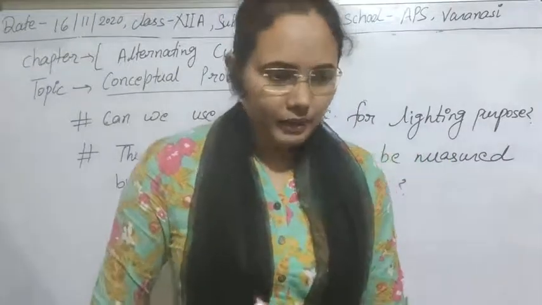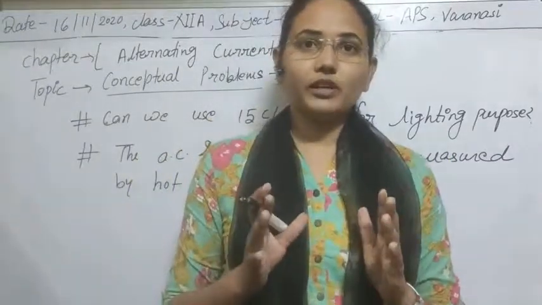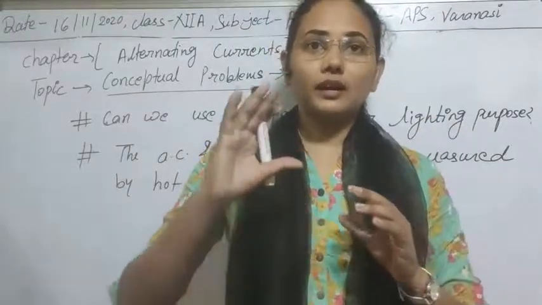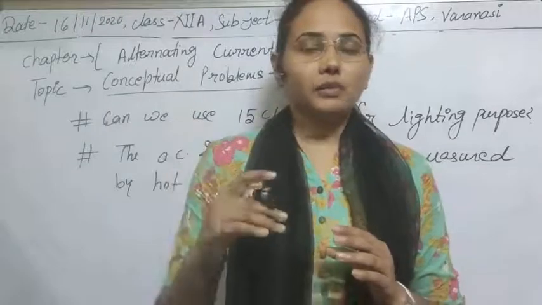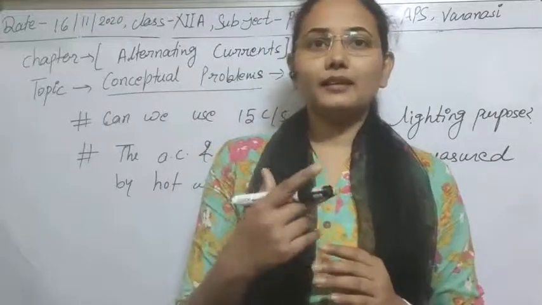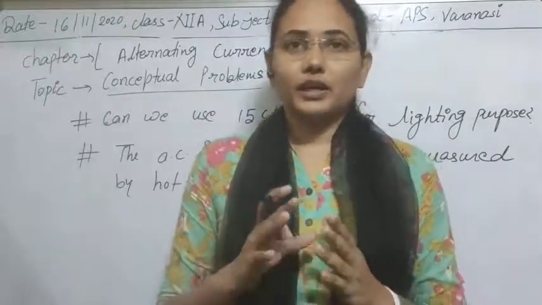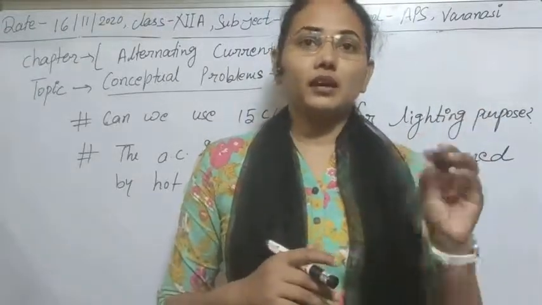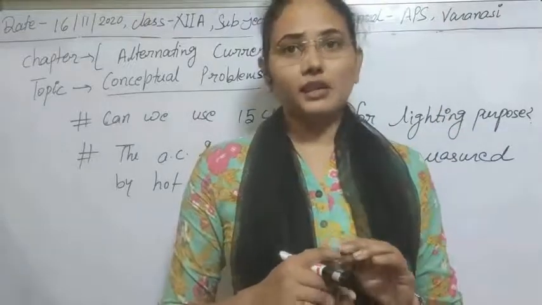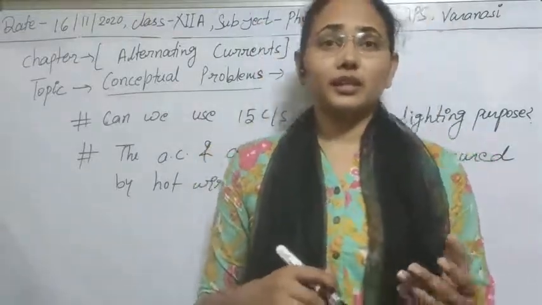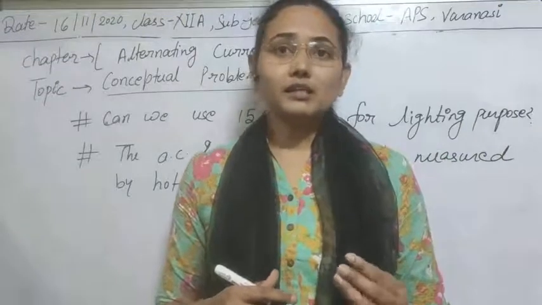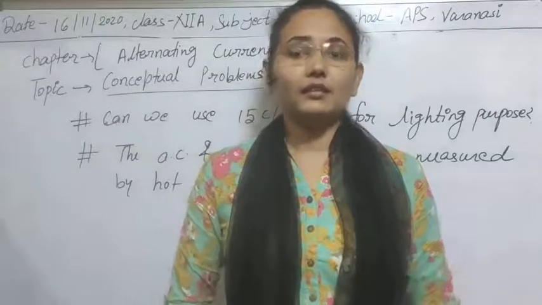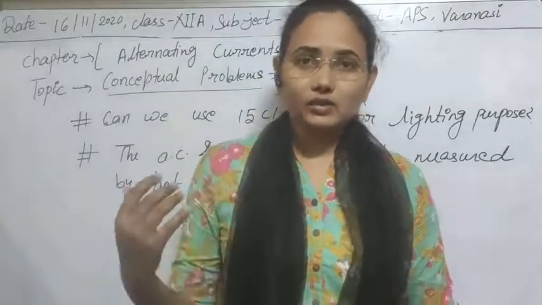Actually, for lighting purpose we have to use such types of frequency, because we cannot distinguish the positive and negative half cycle. As you see, the lighting appears continuous for us, we cannot see its rapid change for the positive and negative half cycles. For negative half cycles, as you know, it is not conducting, but still due to our persistence of vision we cannot see that, and that's why it appears constant for us.